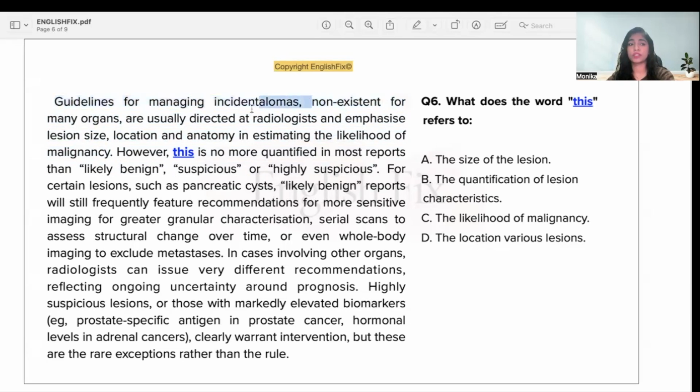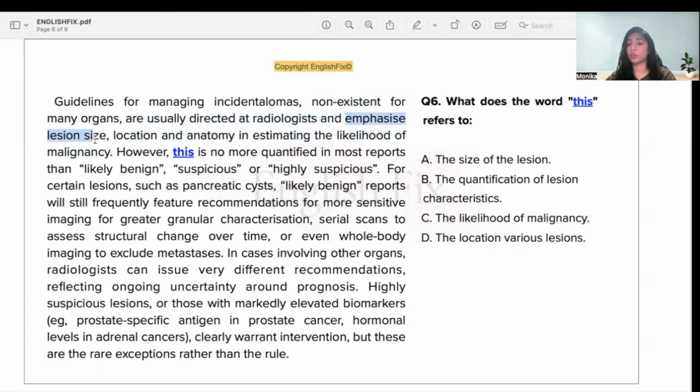We see "guidelines for managing incidental lumas, which are mostly non-existent for many organs." This is a side comment they have given, that the guidelines for many incidental lumas are actually not there for many of the organs. That means for managing incidental lumas you have some guidelines. They are usually directed at radiologists. That means you're usually asking the radiologist to follow these guidelines.